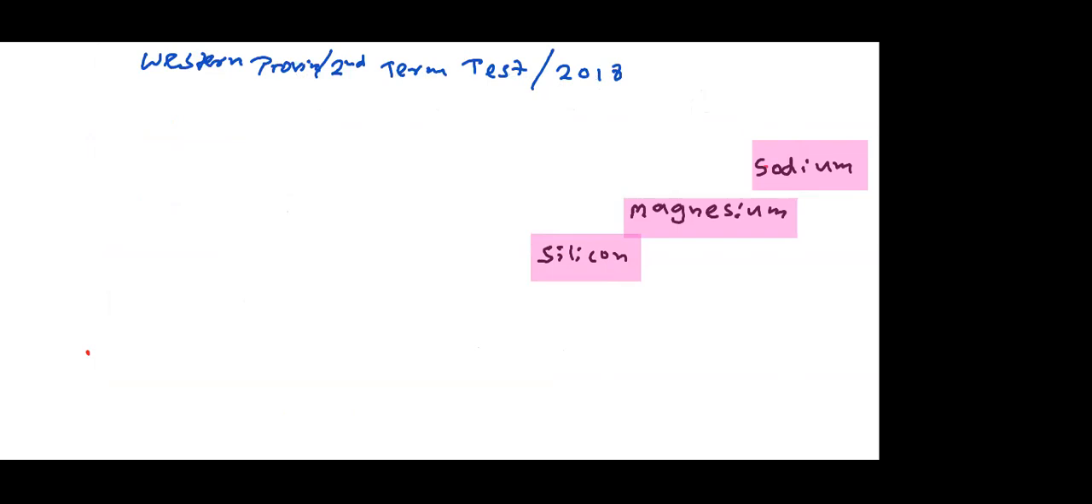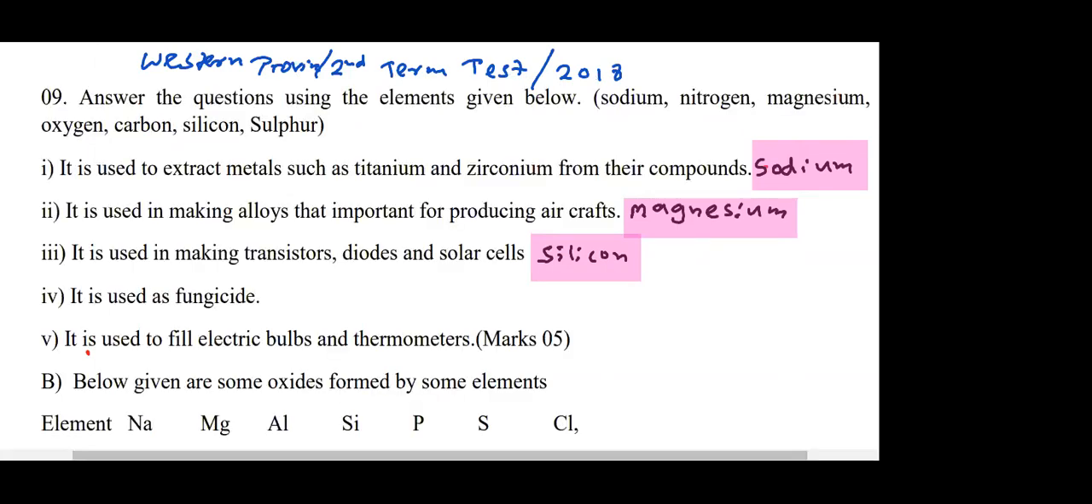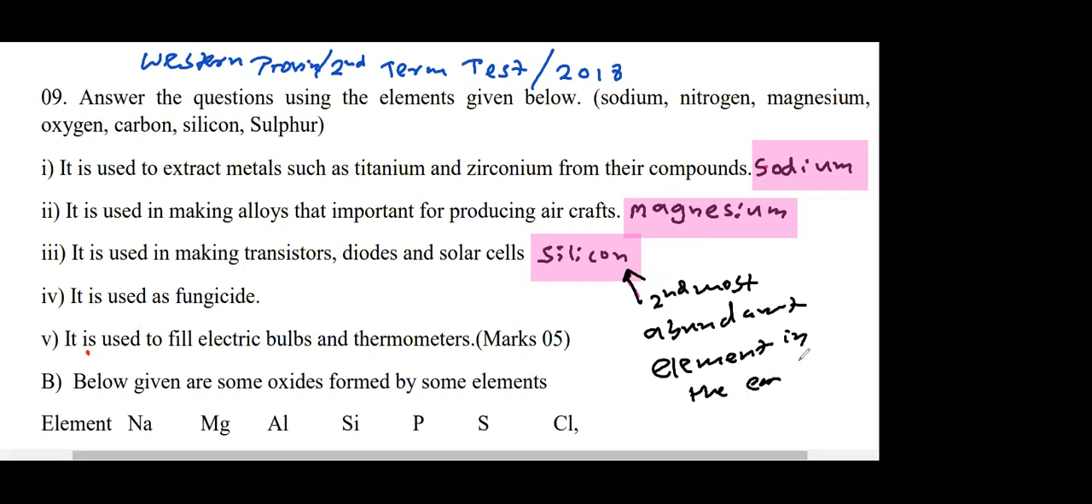Please write: second most abundant element in the earth crust, not in the entire universe. If you want to check in the universe, what is the most abundant element? Hydrogen and helium are the two most abundant. The second most abundant element in the earth crust will be silicon.